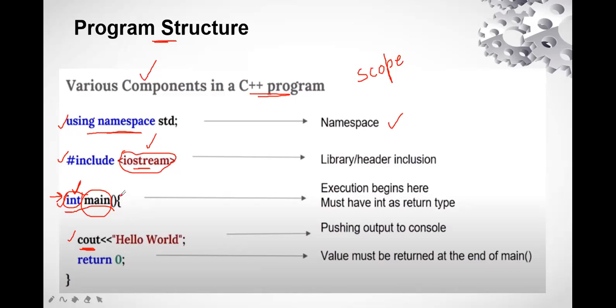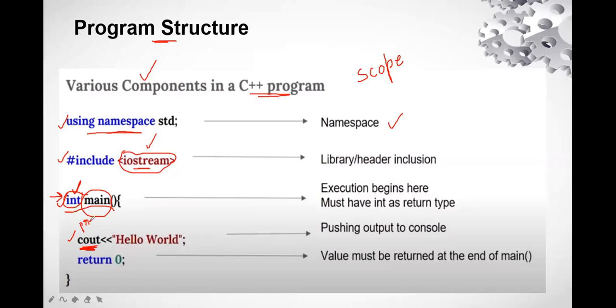Now we start with the curly braces. The curly braces start after int main, and here we give our code, whatever we are defining in the program. This is a simple program in which we are just displaying hello world on the console. So how do we display it? The syntax cout is used for printing or displaying.